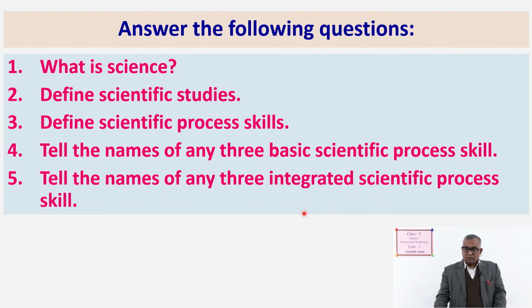So here, first question, have a look at these questions, how simple they are. What is science? Define scientific studies. Define scientific process skills. Just definitions, very simple questions. Tell the names of any three basic scientific process skills, and then the names of any three integrated scientific process skills. Write in your copy, later you have to show them to your teacher.